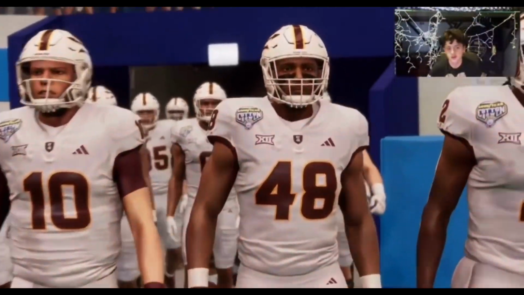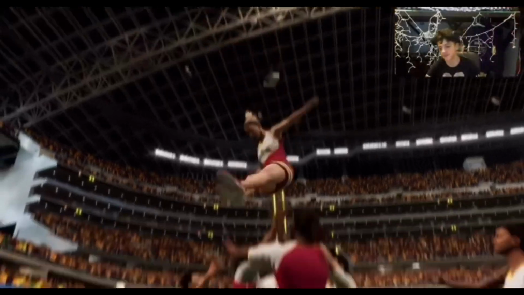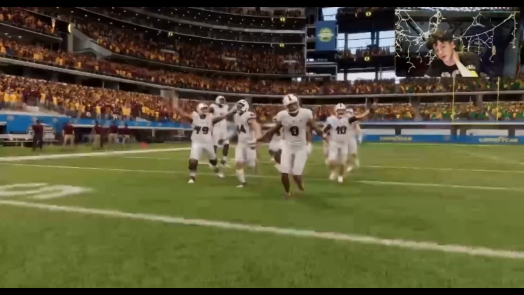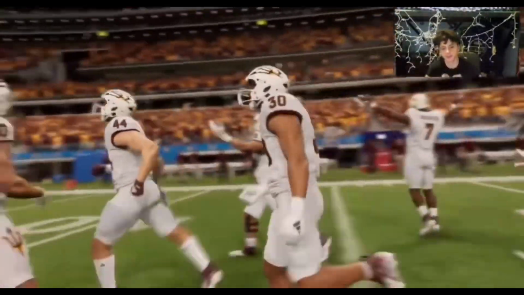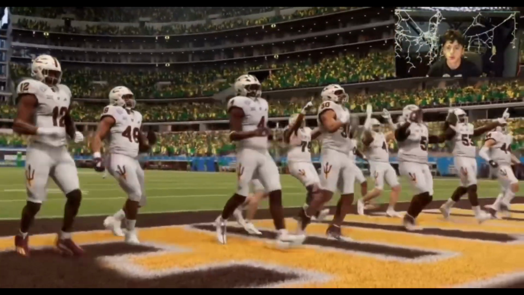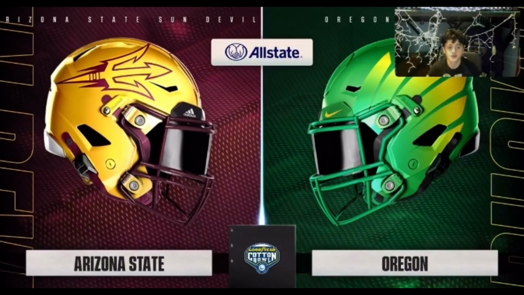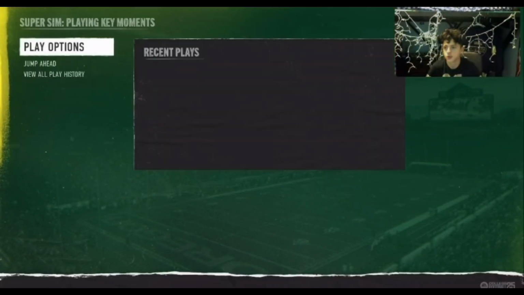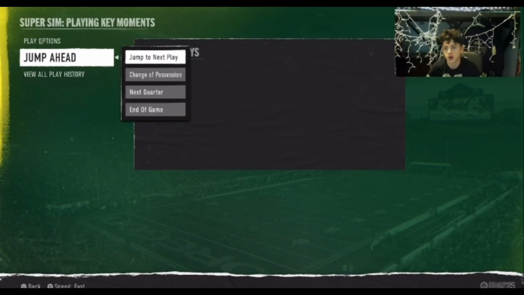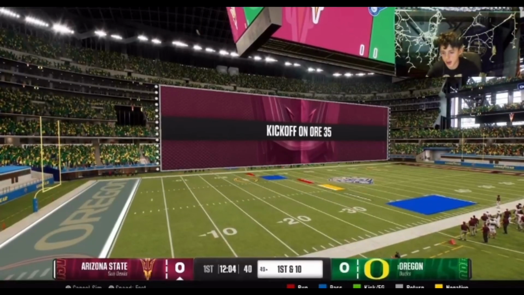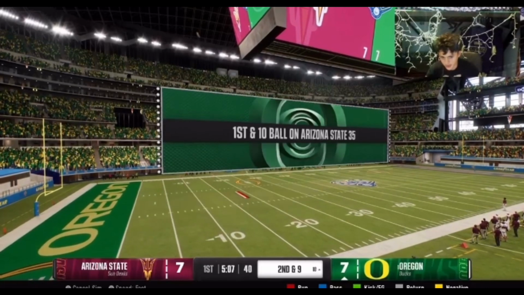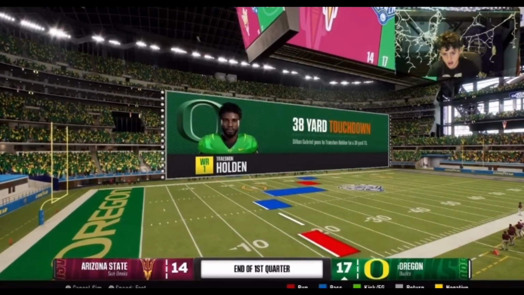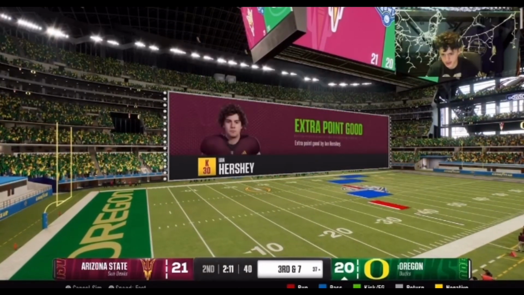Then you got the Arizona State Sun Devils coming out. All right, we got Arizona State coming in like they're hot. Yo, I think Oregon's ready to bust some here in the Cotton Bowl. And we are underway. Arizona State coming up with a fast touchdown. Then Oregon comes up, and then 14-17. Then you got Oregon scoring a field goal.